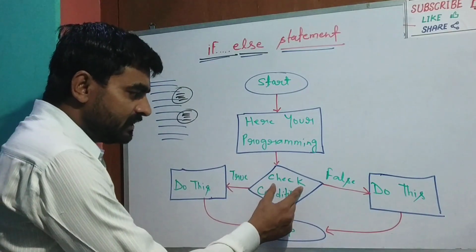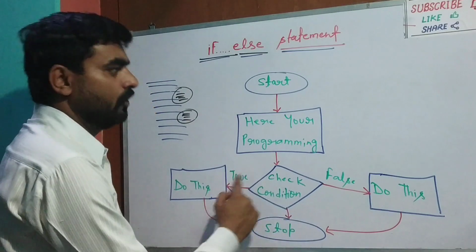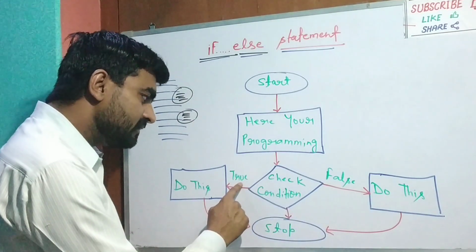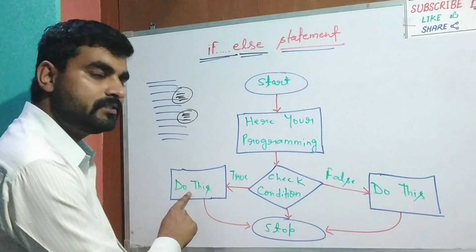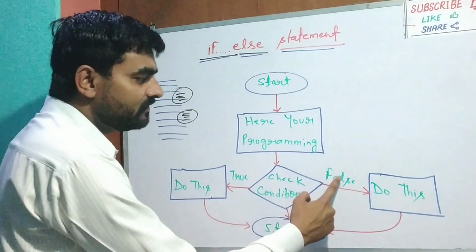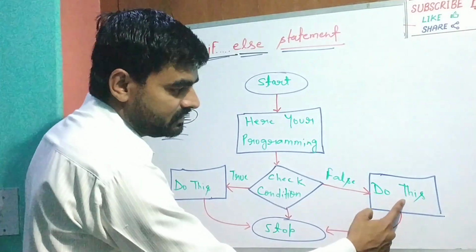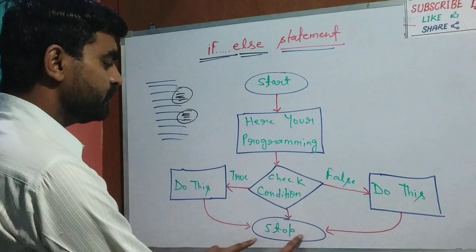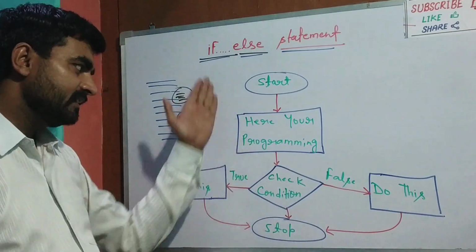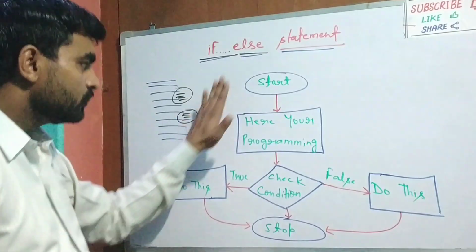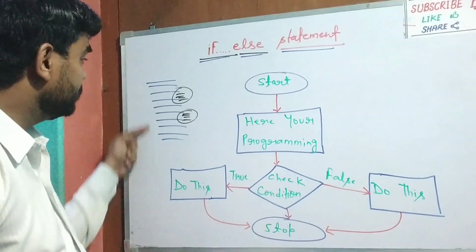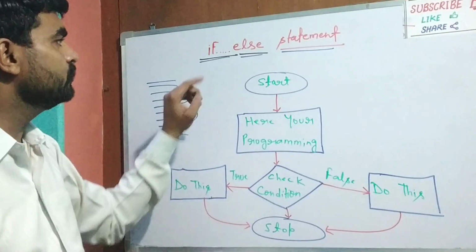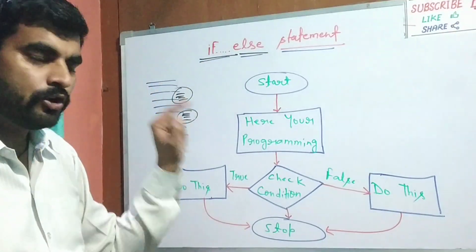Maybe the person belongs to the handicap category or not. If he fulfills the condition, he or she has to do this. Otherwise, he or she has to do this. And after performing, the program is going to stop. So student, this is a general flow chart. Go through this and this explanation. Definitely it will make it much easier for you to learn the if-else concept.